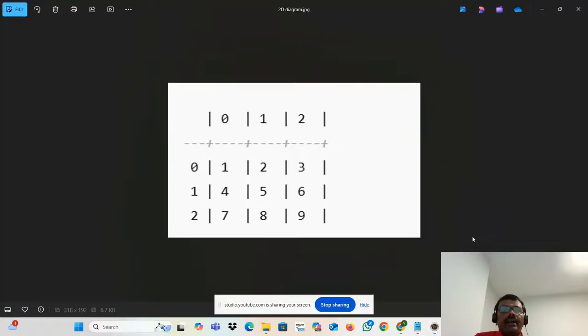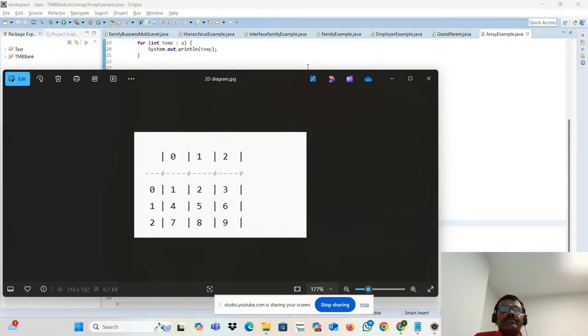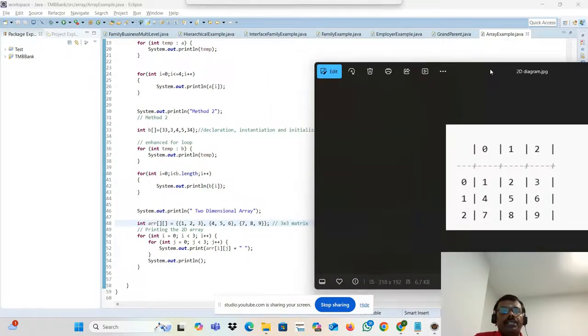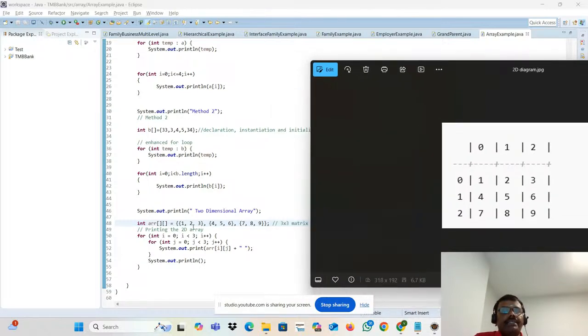See that? That is the main step. I have these elements: 1, 2, 3, 4, 5, 6, 7, 8, 9. This is a 2D array, a two-dimensional array. It's a 3 cross 3 matrix. What is the size of this 2D array? 3, 3: 3 rows and 3 columns.